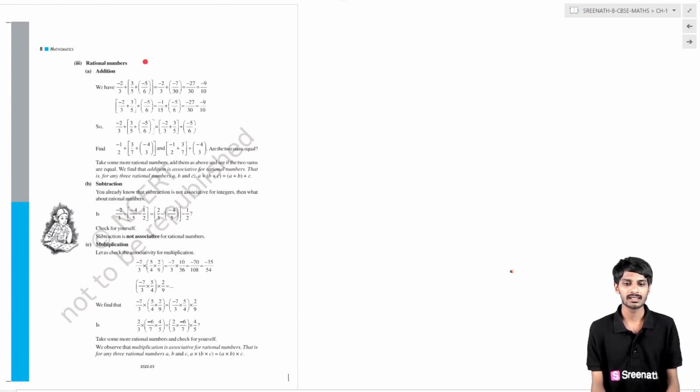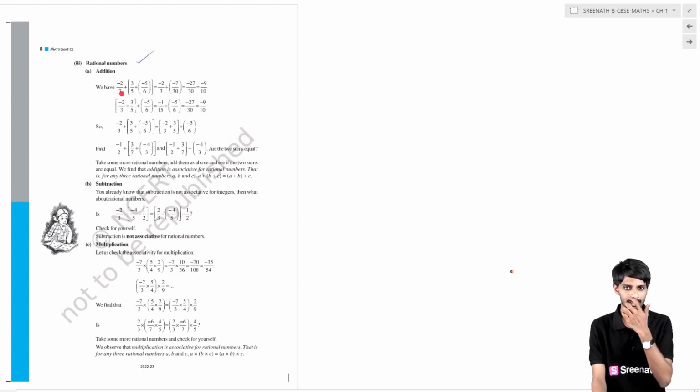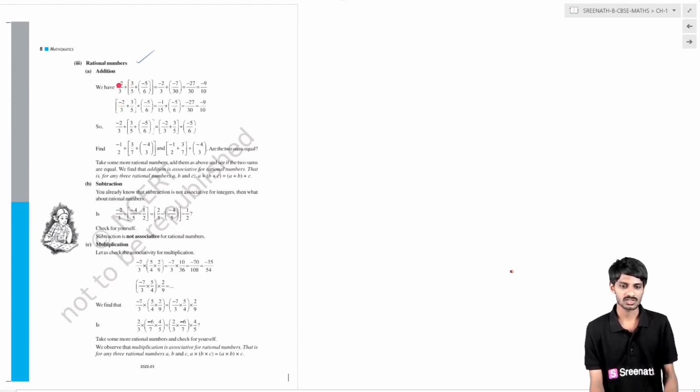Then our main target is rational numbers. Now we are going into rational numbers, and we are checking the associative property under different operations. First our concentration is on addition. Take three rational numbers, like minus 2 by 3, 3 by 4, and minus 5 by 6. First you have to calculate the first two.